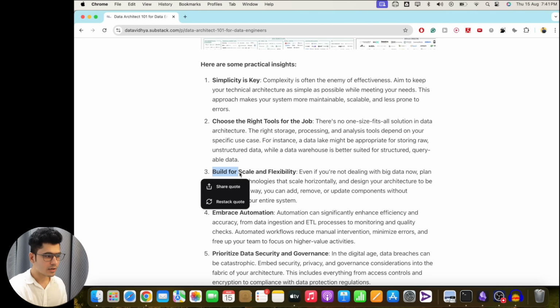Third is build for scale and flexibility. Now even if you are not dealing with billions of rows right now, in future your business will grow, and if you are projecting that, then you should be planning the architecture for scaling all of these systems, right? Currently you're using Python to process your millions of rows, but tomorrow you will have billions of rows. So you should keep the system ready in the backend, that okay, tomorrow we are going to have billions of rows, so let's start using the technologies that can help us to solve this particular problem.